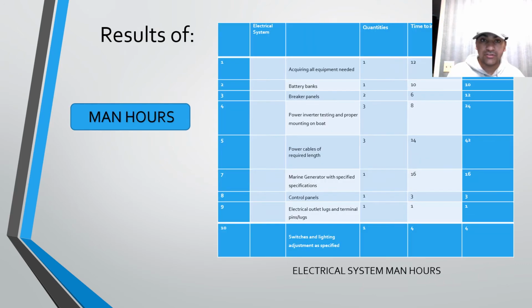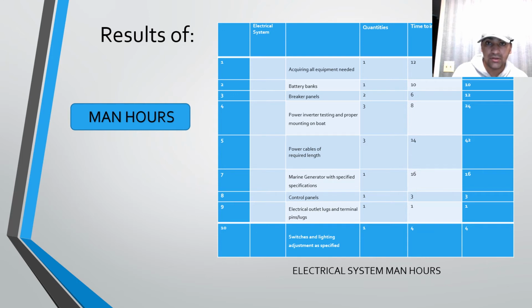And then after the wages we are going to come to the man hours, the total number of hours required by the people who are working for this project. As you can see, there are a lot of systems present in this boat vessel construction. For example, we are going to discuss the electrical system, just to show how we are allotting the time. In the electrical system there are different components that require work hourly.